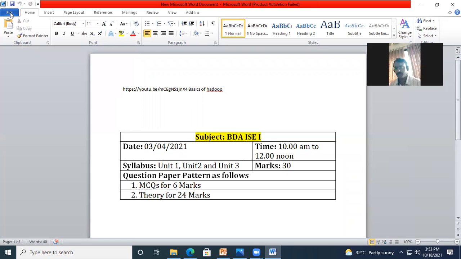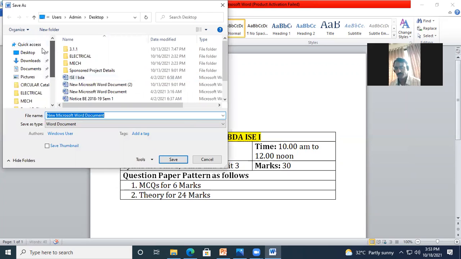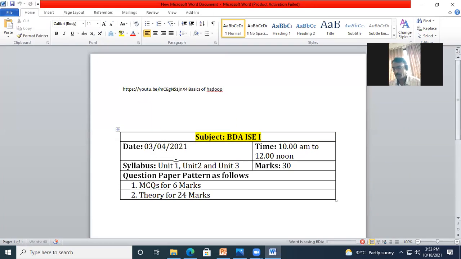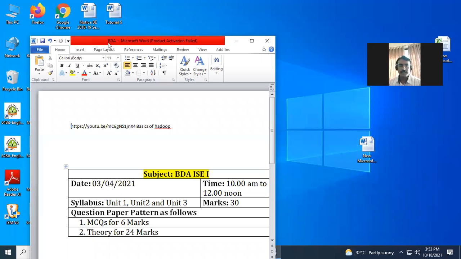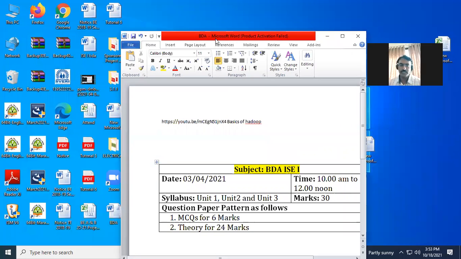I will make one copy of it and store it here on the desktop, with the name BDA, big data analytics, the full form. I am going to save it here. Now if you check, our file name BDA appears here in the red color.